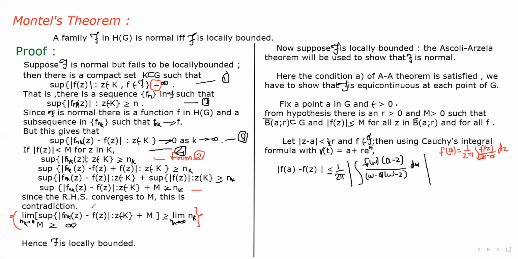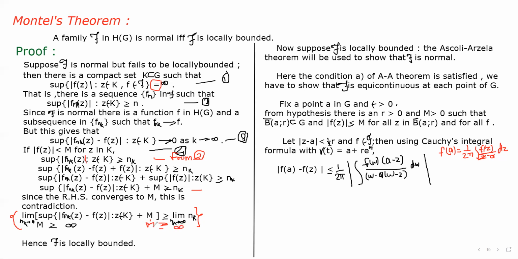Here this limit gives us the value 0, because from equation 3, the supremum of mod of fnk of z minus f of z tends to 0. The value of this is 0 plus the limit as k tends to infinity of m, which is also m. This is greater than or equal to the limit of nk, which is infinity.